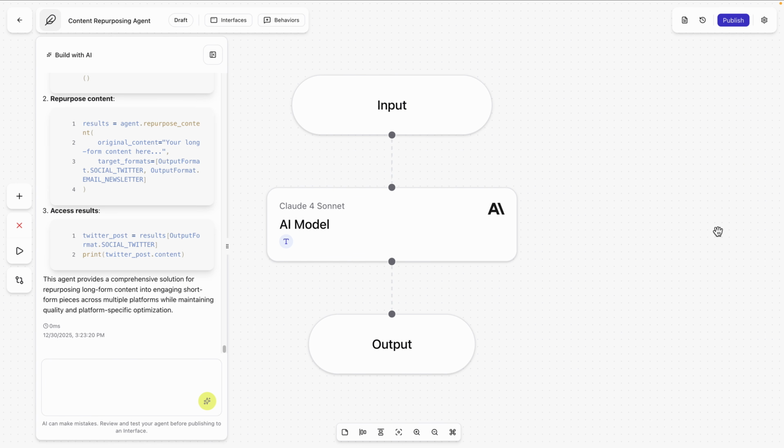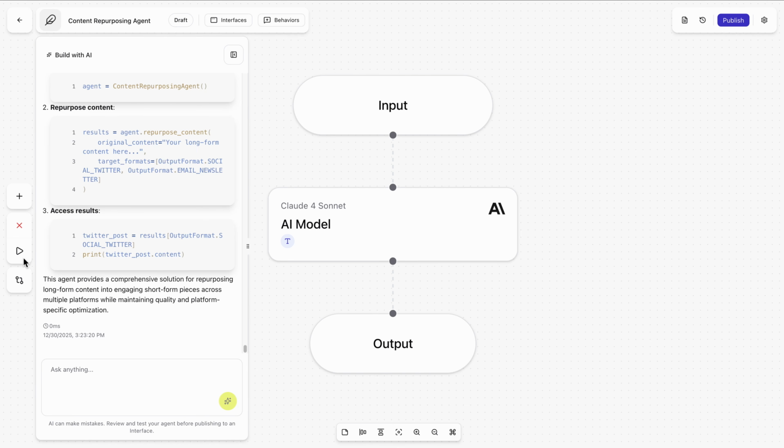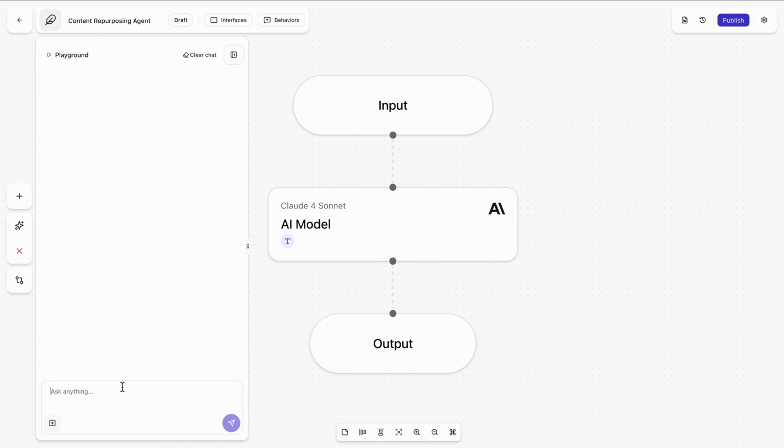How cool that we're building something like this without being developers. AI without context is where things fall apart, and this is where the quality actually comes from. Now I'm gonna give this agent something real to work with. This is where everything starts to click. Let's go to the playground and test it out.